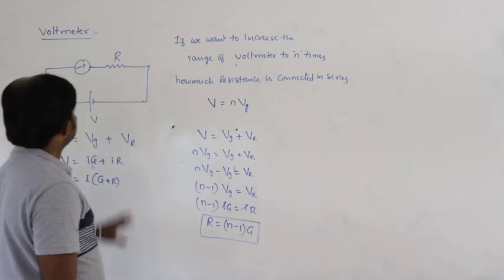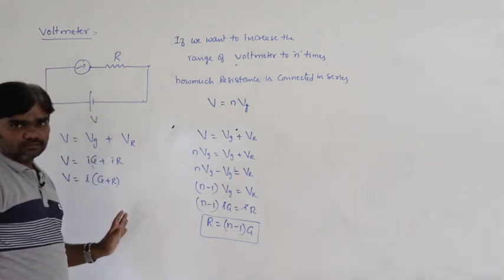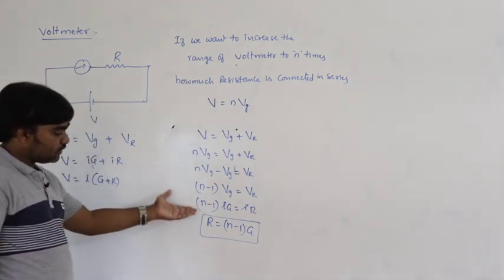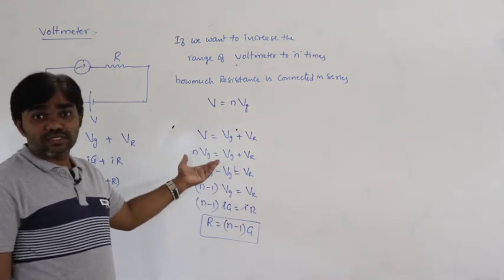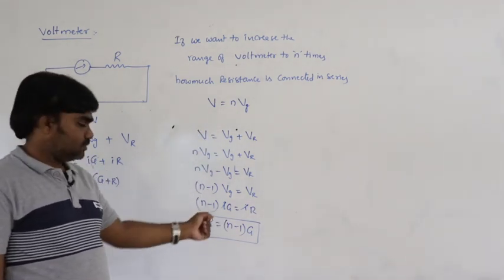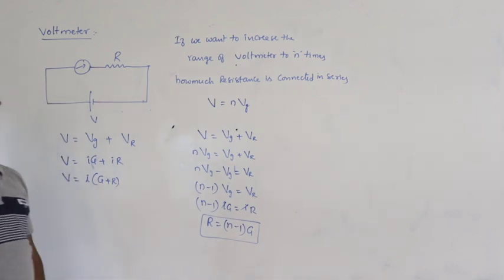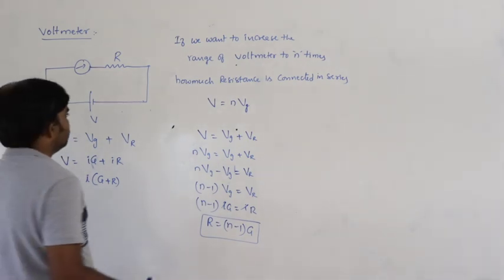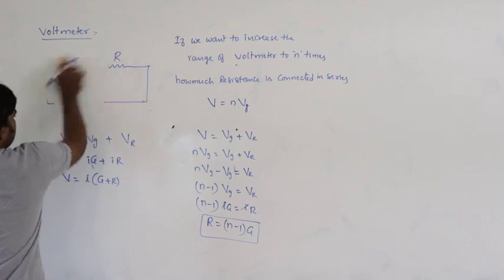So this is the voltmeter, and this is the amount of resistance connected in series to increase the range of the voltmeter to n times, that is (n minus 1) into G.